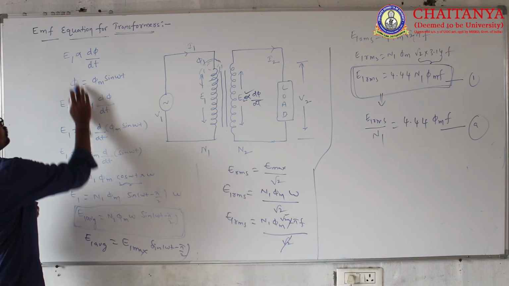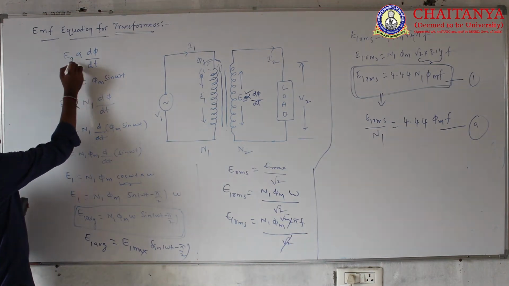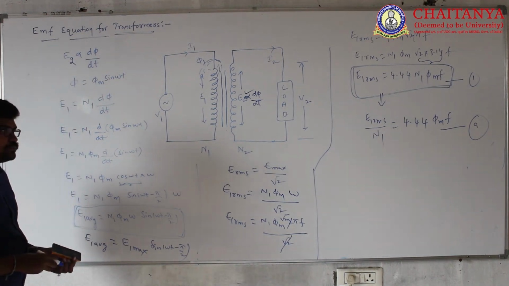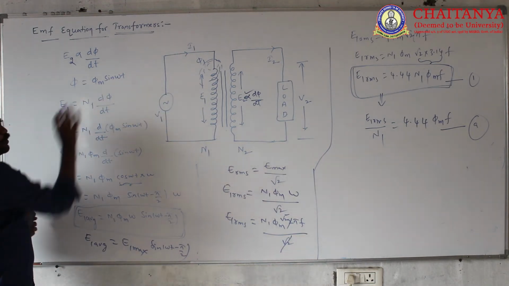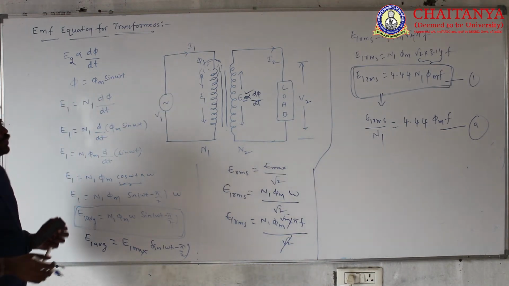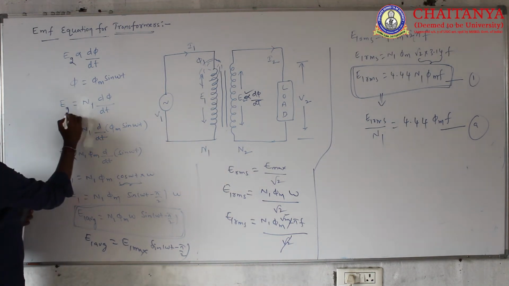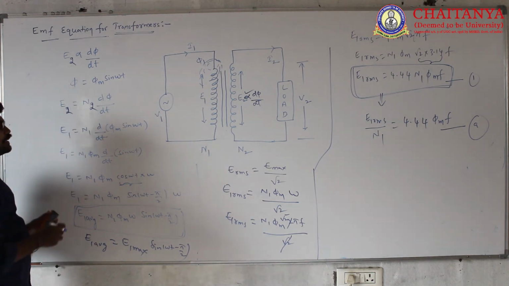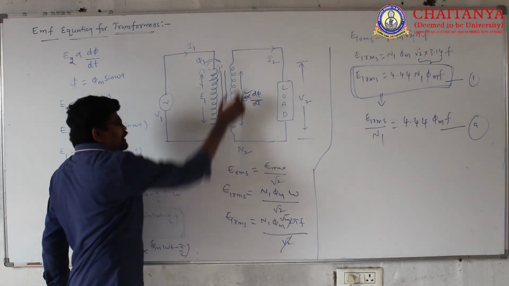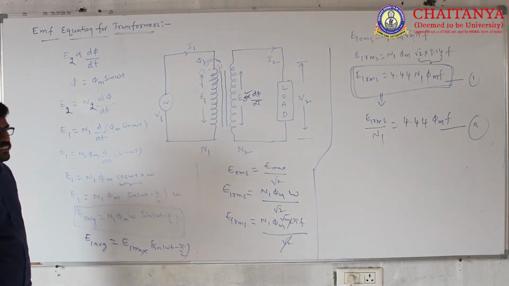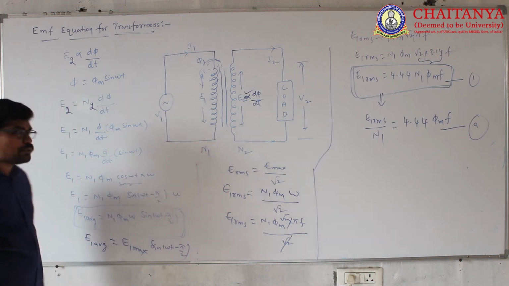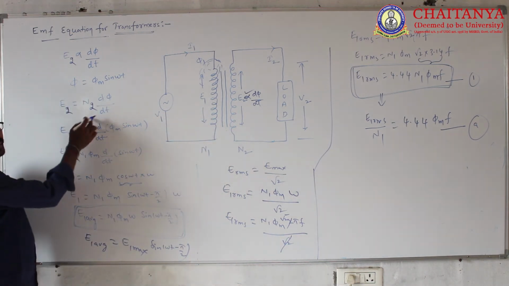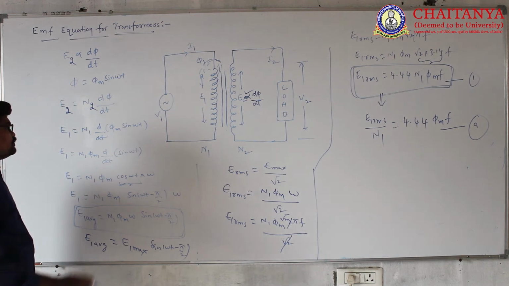So E2 is directly proportional to d phi by dt. Again, the flux is phi m sin omega t. Then which terms come into action? Secondary winding terms, which I consider as N2. So E2 equals N2 d phi by dt.